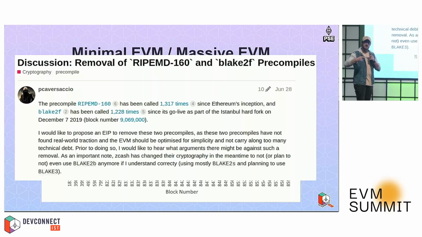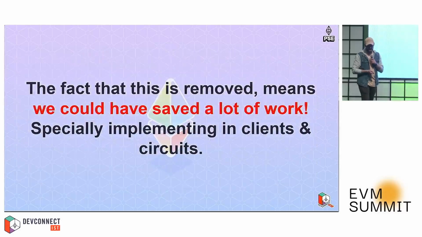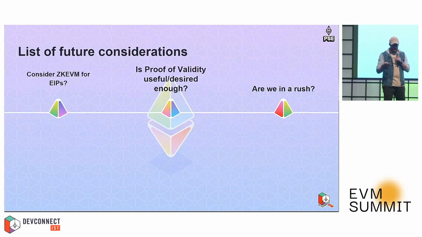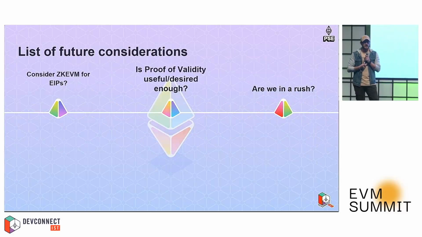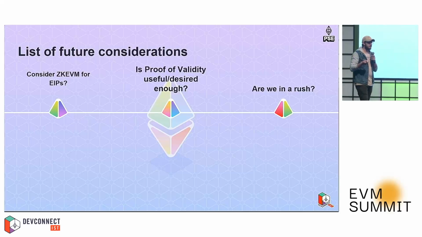So the complexity just keeps growing and growing and growing, the more features we add and the more features we remove. So that's an important thing to highlight. To finalize, I just want to put some list of future considerations that I think we should all think about and consider. The first one is, should we take into account zkEVM for EIPs?